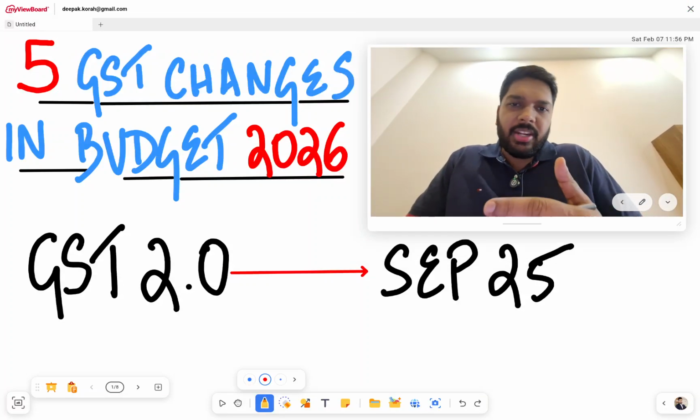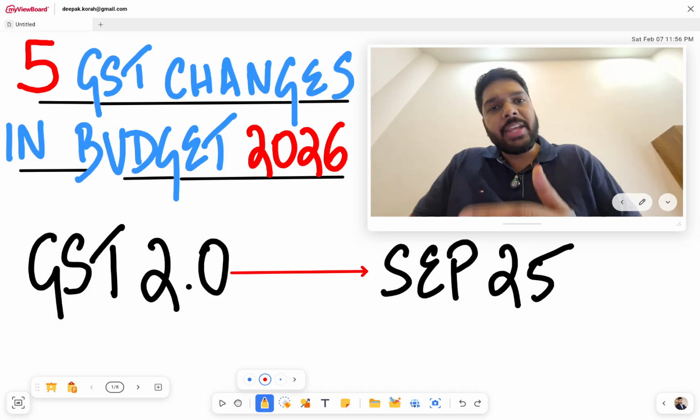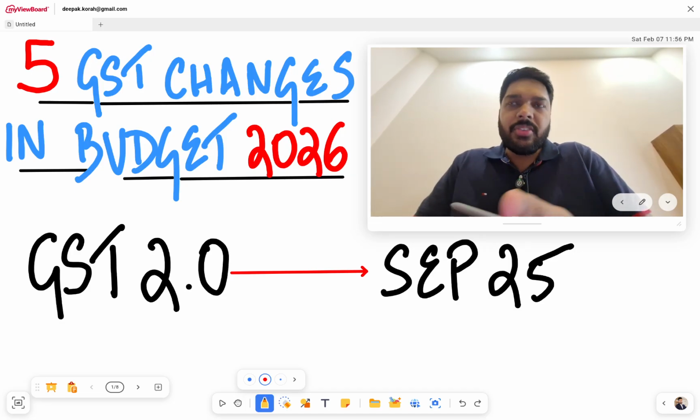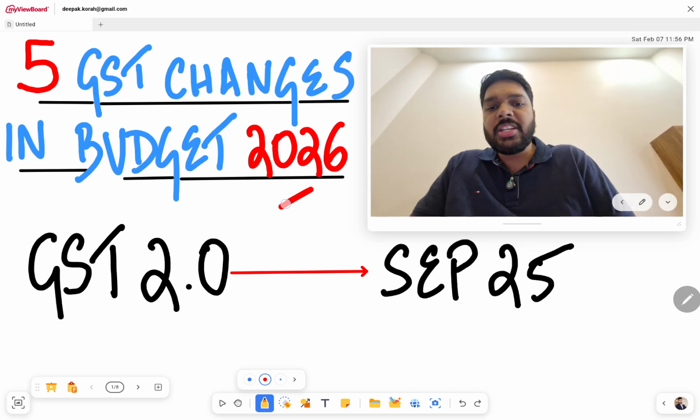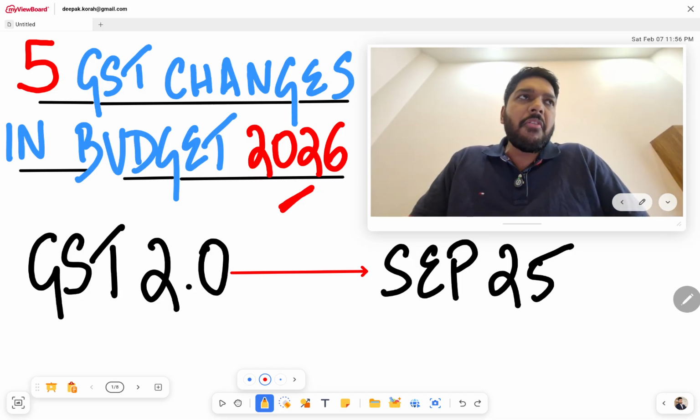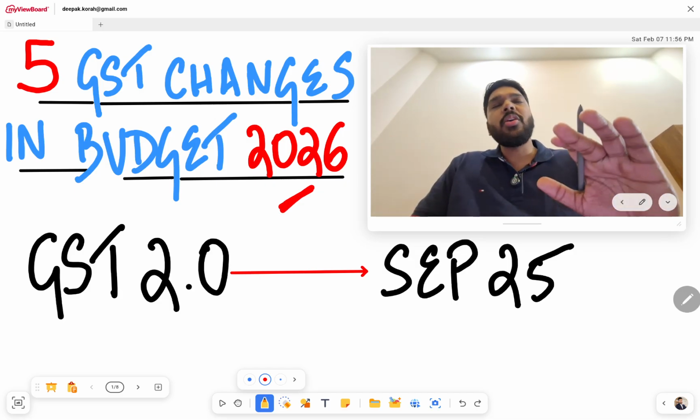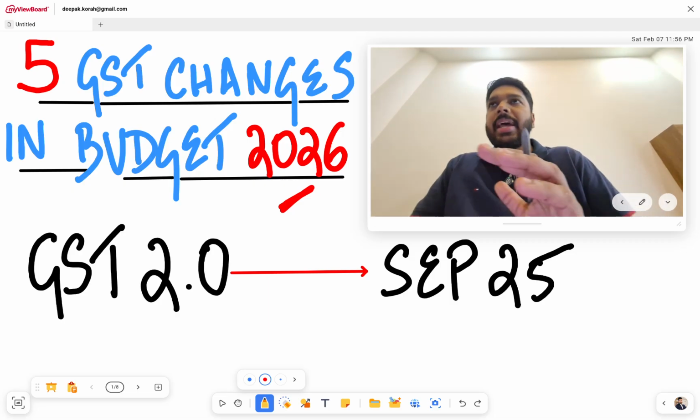So in this video, we'll try and understand the only 5 changes as far as GST is concerned in the recently announced Union Budget of 2026. Well, first and foremost, the question to address is why only 5 changes in GST, unlike in income tax where you have multiple changes.